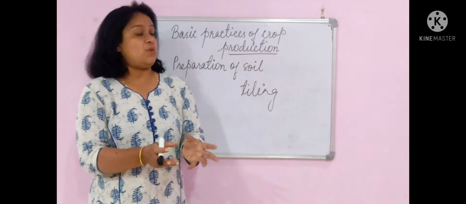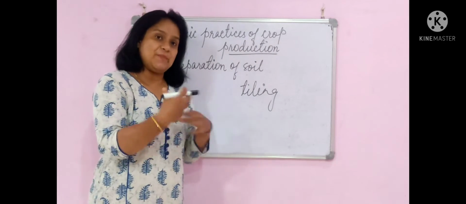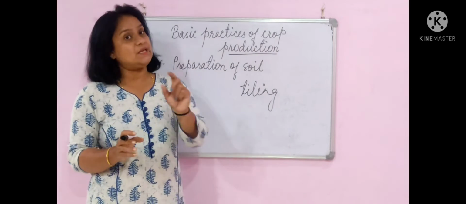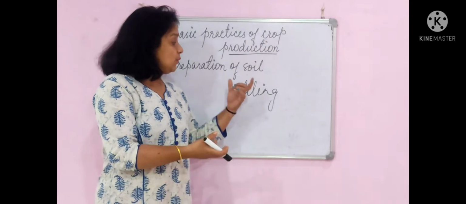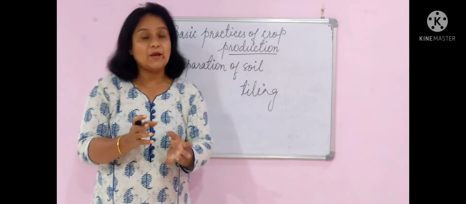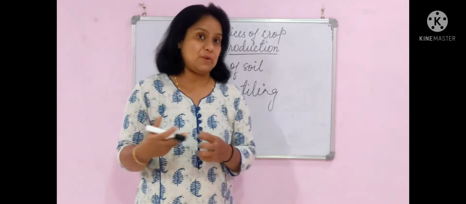And also earthworm, which is a farmer's friend, farmer का बहुत अच्छा दोस्त होता है. वो खुद वहां पर soil को खोदता रहता है और soil में उसके waste products add होते हैं जिससे soil की fertility बढ़ती है. So when we loosen the soil, we do tilling, it makes possible for the earthworm and the microorganisms to survive well and help the farmers grow the crop properly.